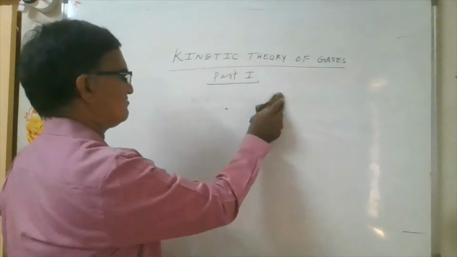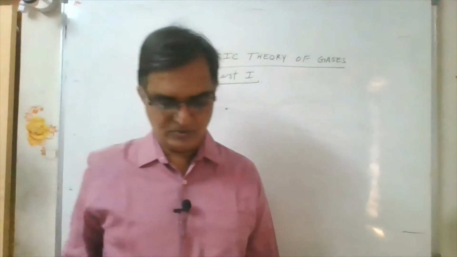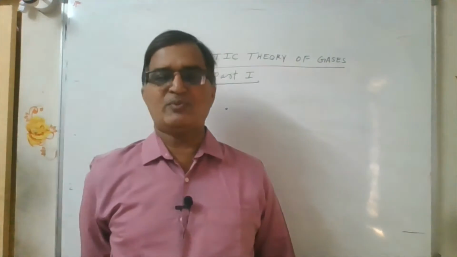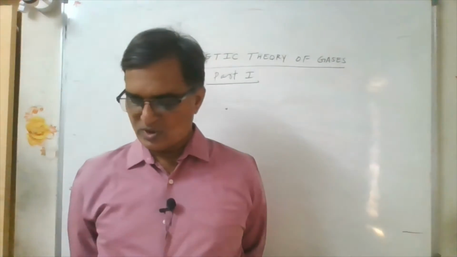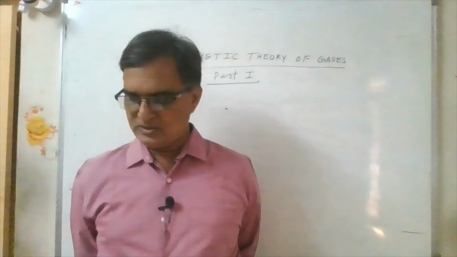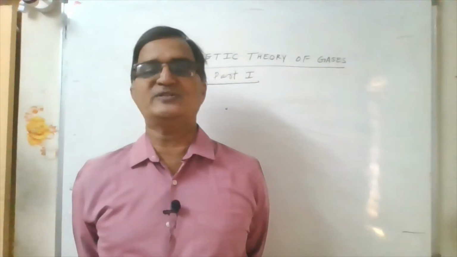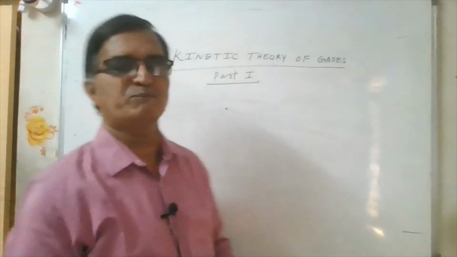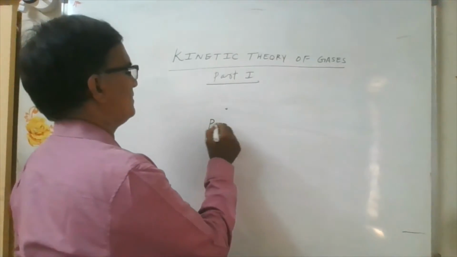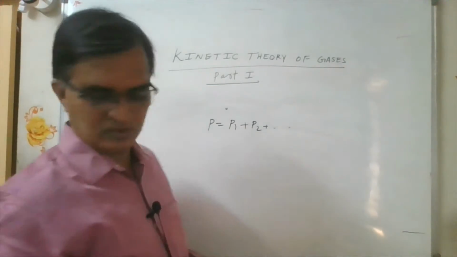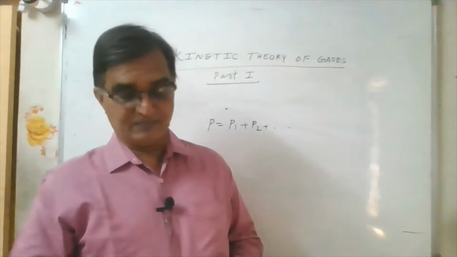And then we have Dalton's law of partial pressure. Dalton's law of partial pressure states that the total pressure exerted by a mixture of non-reacting gases occupying a vessel is equal to the sum of the individual pressures. So here P is equal to P1 plus P2 and so on. Total pressure you have to take.